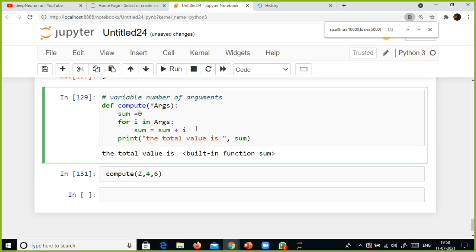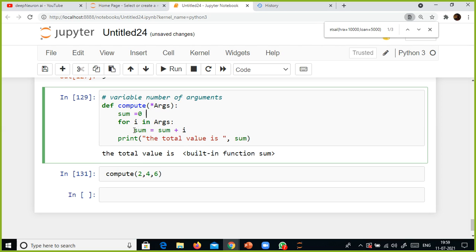Yeah, here for in args, right? So this is called your variable arguments, variable number of arguments. You need to prefix with star. You might be seeing in some Python program, in the function definition, they would have used star in front of the argument, and you might be noticing only one argument.